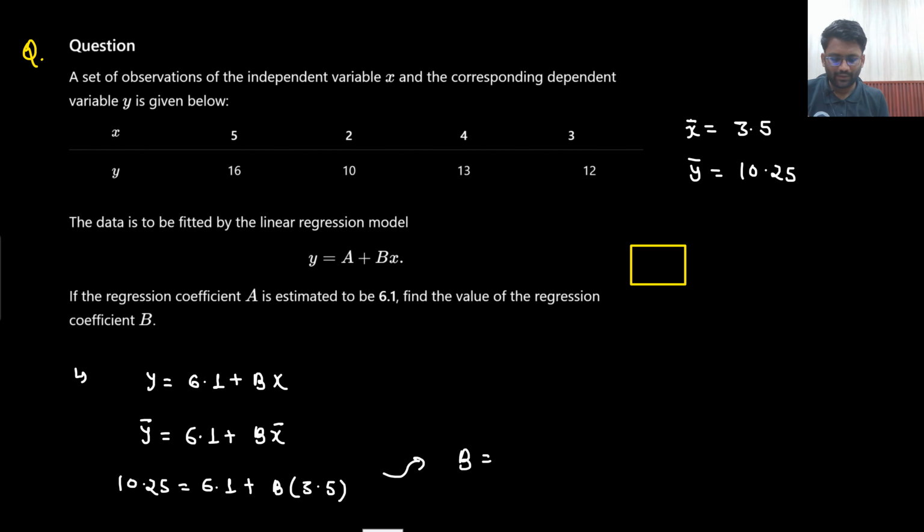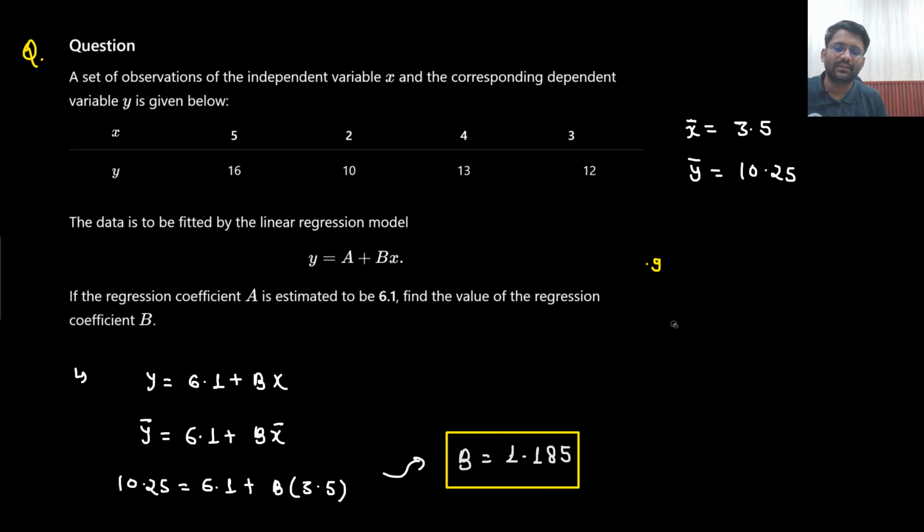divided by 3.5. 1.185. What is the answer? 1.185 or 1.9? So 1.185. What was the answer written here? 1.9. How is it 1.9? My answer is 1.185. This is the answer that I am getting. But here 1.9 was written. I guess that was wrong. Answer is 1.185. How is it 1.9? It is not 1.9. It is 1.185.